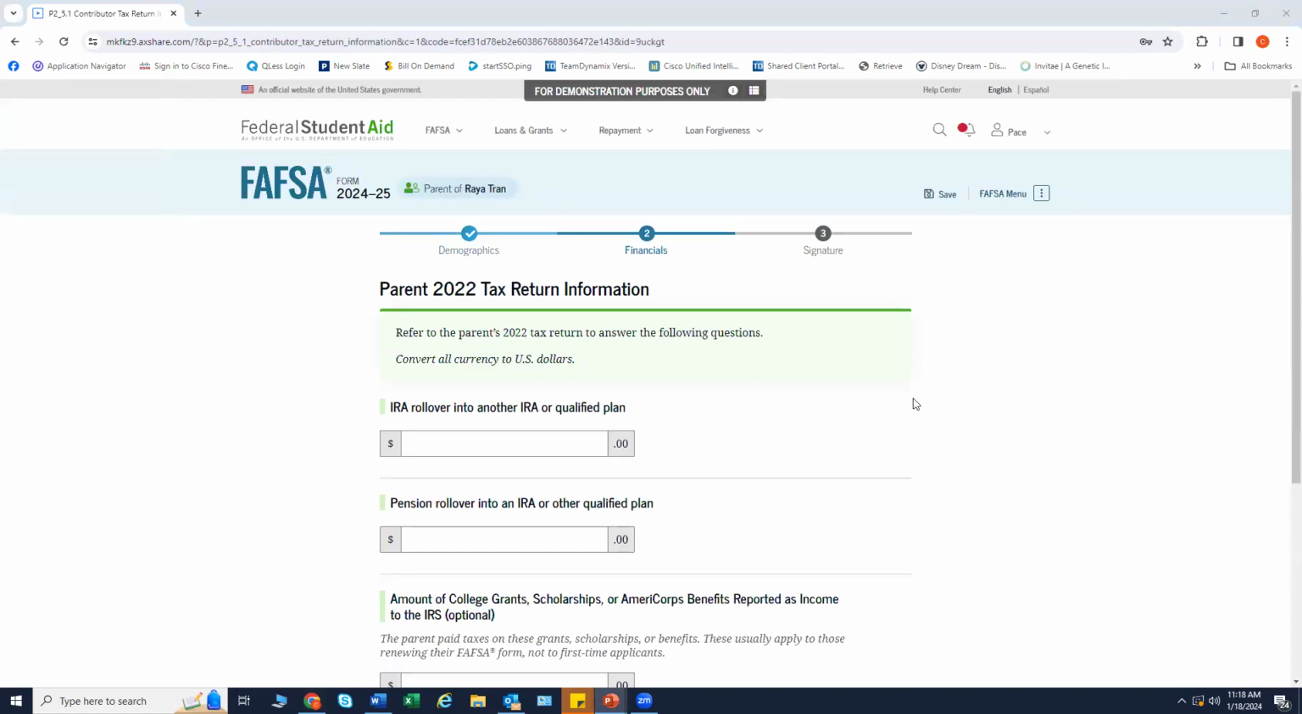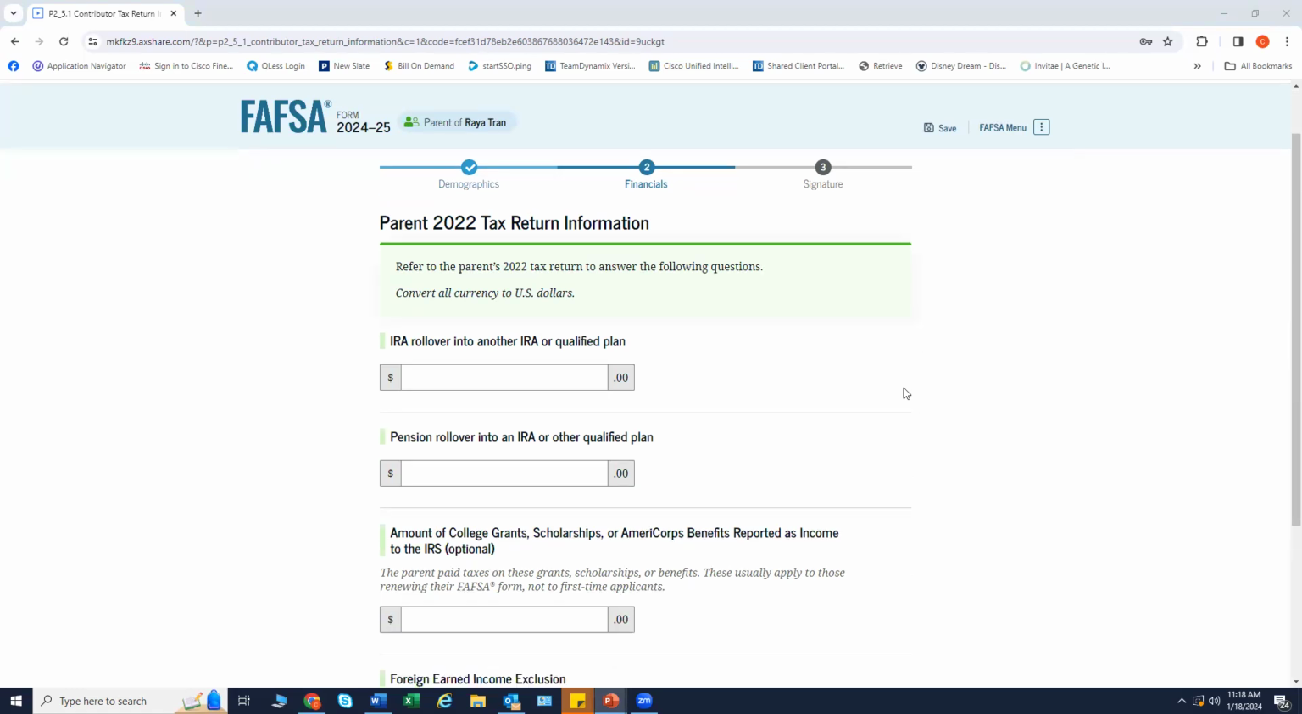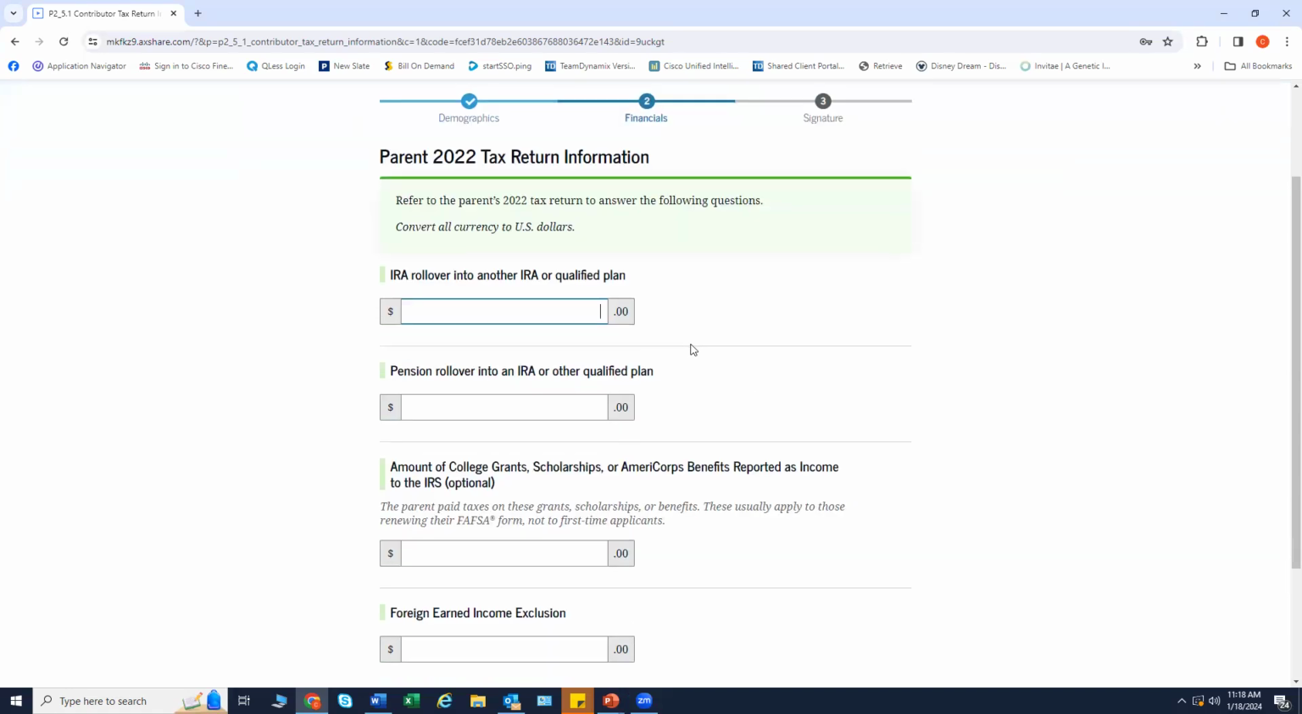The parent is asked questions about their 2022 tax return. Here, the parent enters a response in each entry field. Just like the student section, the parents cannot leave this blank. Please note, on the actual FAFSA form, there are drop-down fields that help explain where you can obtain this information, your IRA rollover and a pension rollover. It's important to update this if this pertains to you.